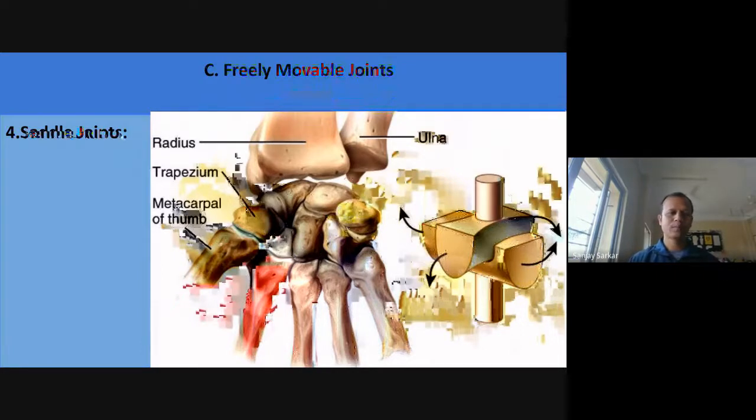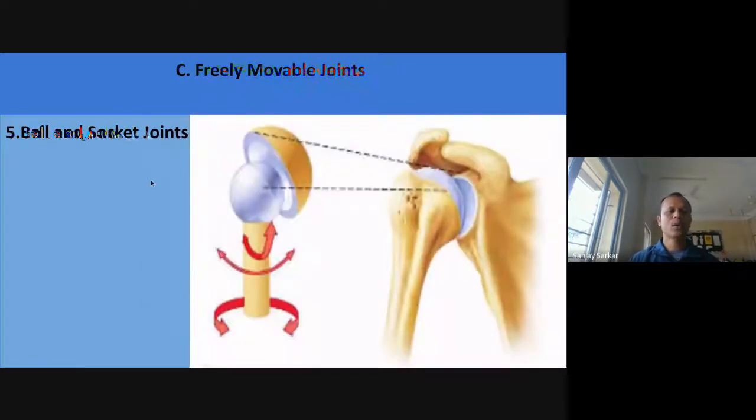Okay. Next is the ball and socket joint. It is found in the shoulder joint. This is the shape of a ball, and this is called the socket. So both the ball and socket are found in our shoulder joint. This kind of joint can move freely in any direction, like forward, backward, upward. Rotation is there. So this is called the ball and socket joint.